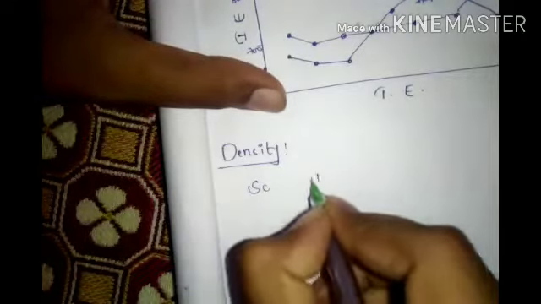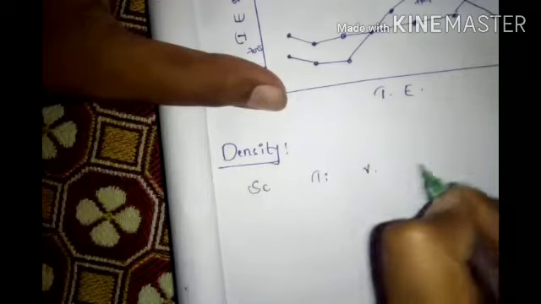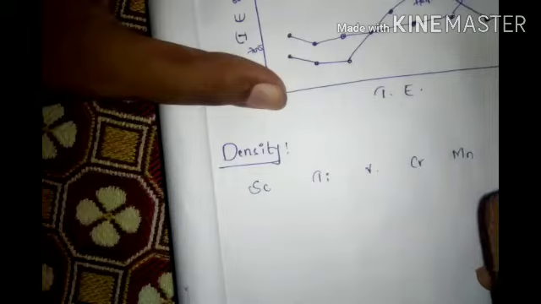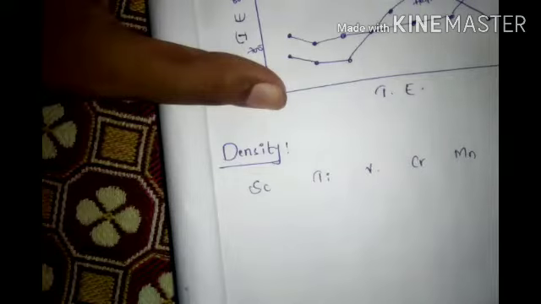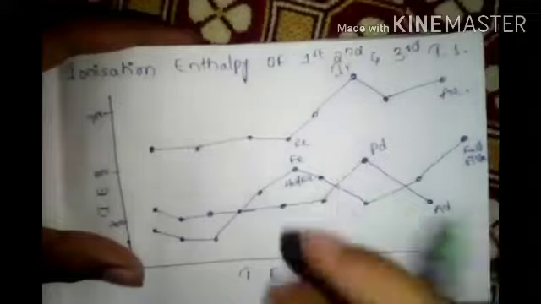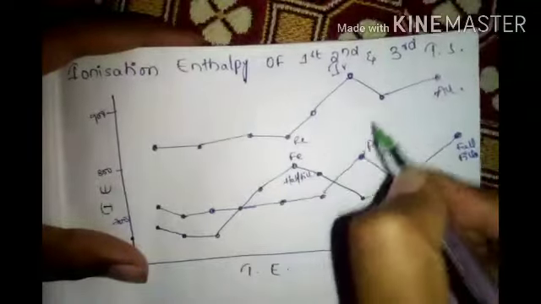Scandium, titanium, vanadium, chromium, manganese, iron, cobalt, nickel, copper, zinc. See guys, you have to remember it. This one, highest peaks, what are they? Fe, Pd, Ir. Important.